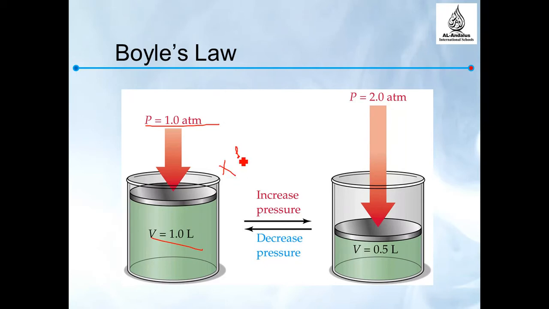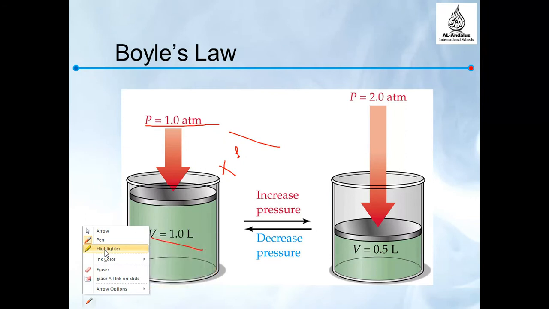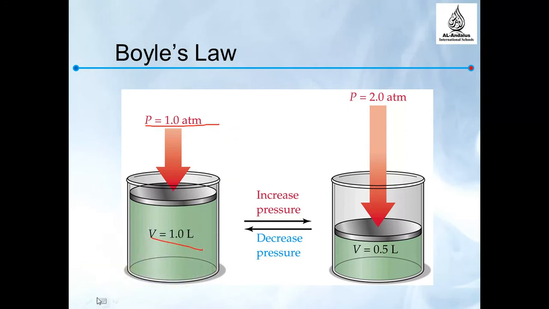As we said, P times V equals K, where K is a constant. So 1 times 1 equals 1, and 2 times 0.5 equals 1. So we can say when the pressure increases, the volume decreases. When the pressure decreases, the volume increases. So they are opposite to each other.